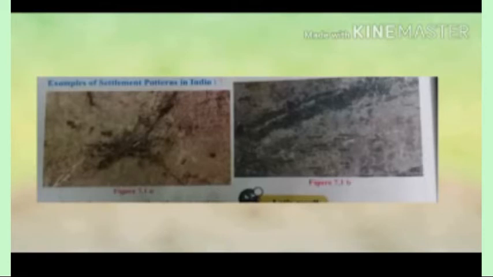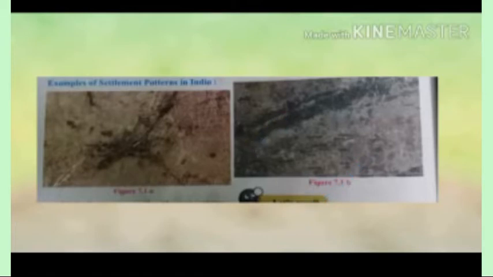And in the second type, figure 7.1b, we can see the settlements in a line manner, so it is an example for linear settlement.